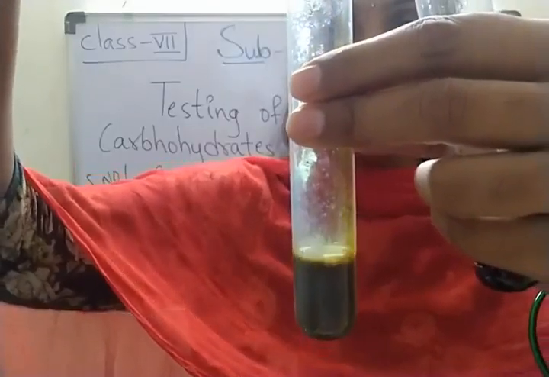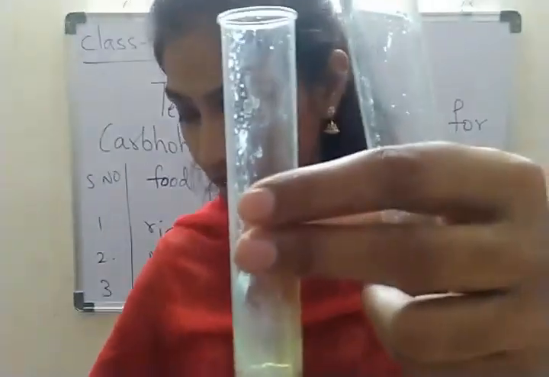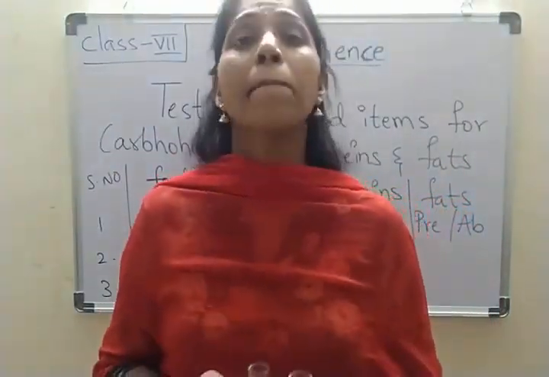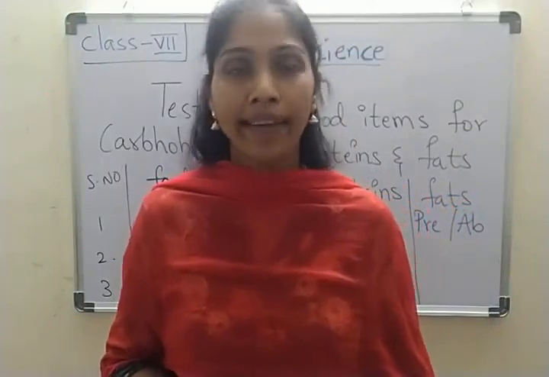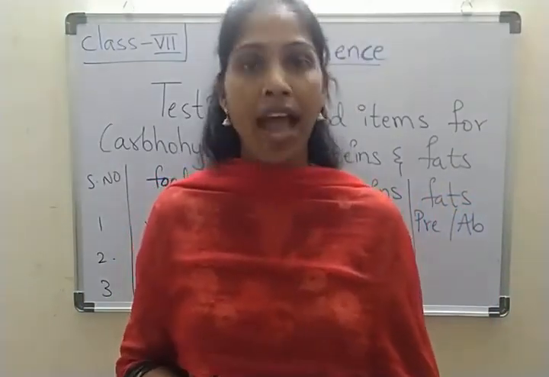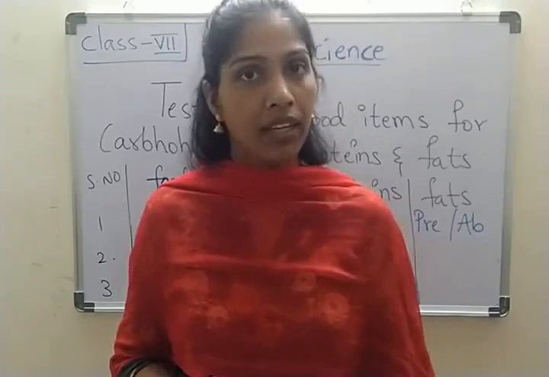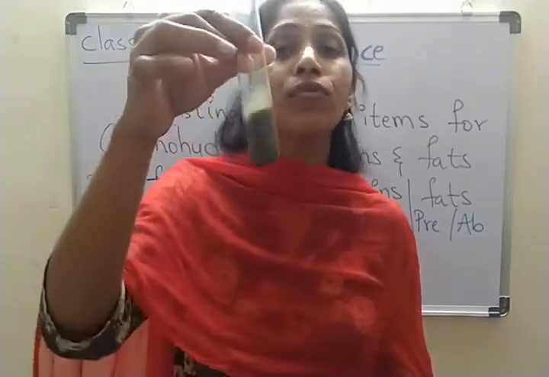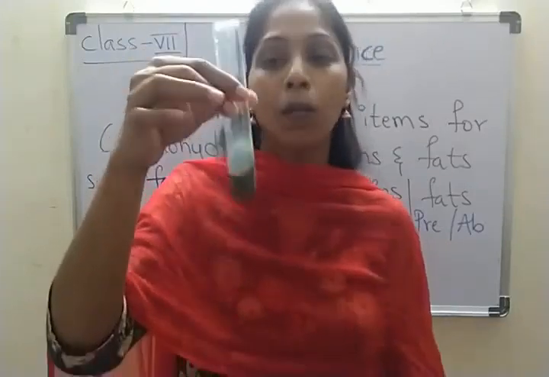Here, when we add iodine solution, the milk turns blue black in color. Children, milk is a complete food. Milk contains carbohydrates, proteins, fats, vitamins and minerals. So that is the reason we can call it a complete food. Milk is a complete food.